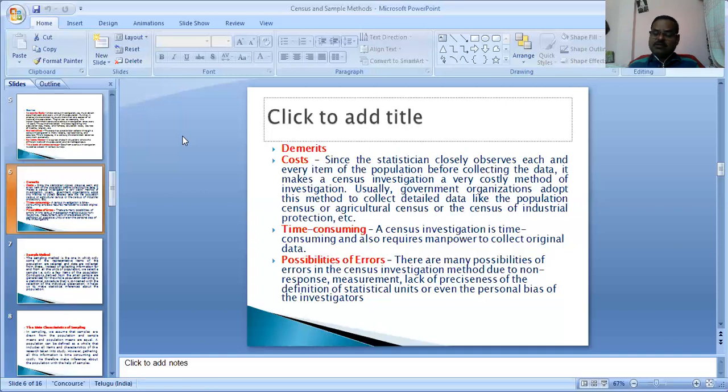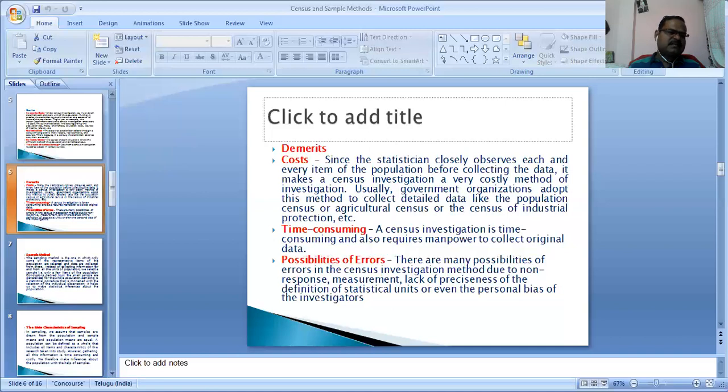Third, where the population contains heterogeneous elements. The fourth suitability is when the resources at the disposal of the investigator are large, and when there is no urgency for results. These are the suitabilities of the census method.